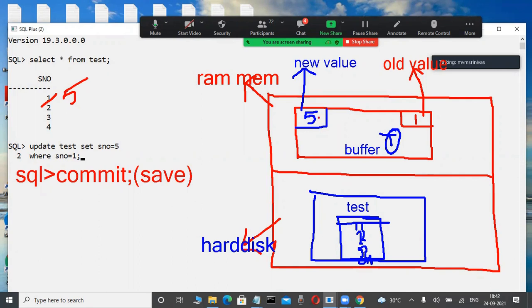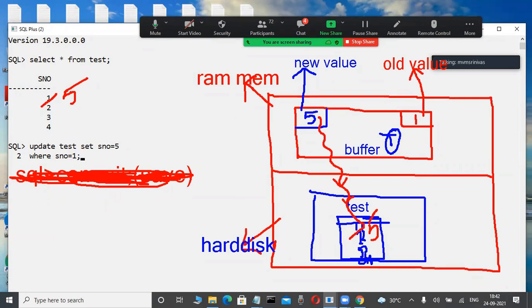5. This new value for the transaction is automatically and permanently stored where? In the hard disk. How easy! In databases, commit means the new value for the transaction is permanently stored in the hard disk. Now, I don't want to use a commit command. For example, I don't want to save that new transaction in my hard disk.